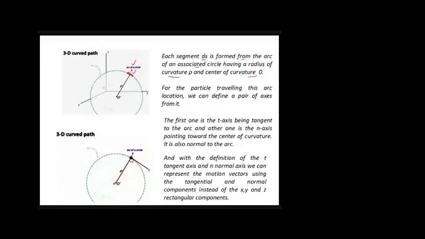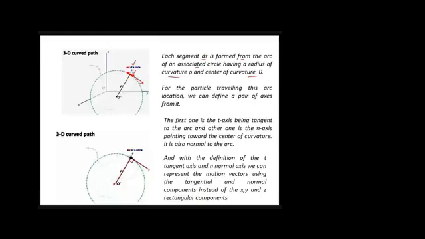At any point on this arc, we can now define a new pair of axes, or a new coordinate system. Okay, how can we define it? For example, if I want to define the position of the particle at this instant, I can have my new coordinate system, that is the n-t coordinate system. The t axis, which is tangential, will be tangent to the arc at this point, right?